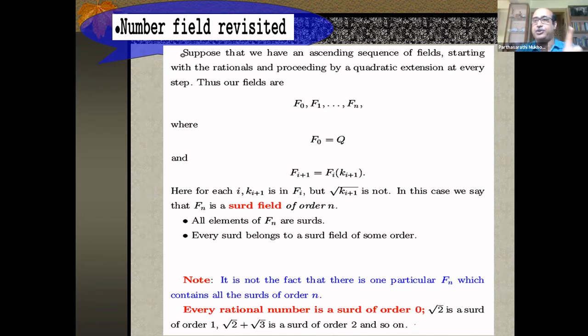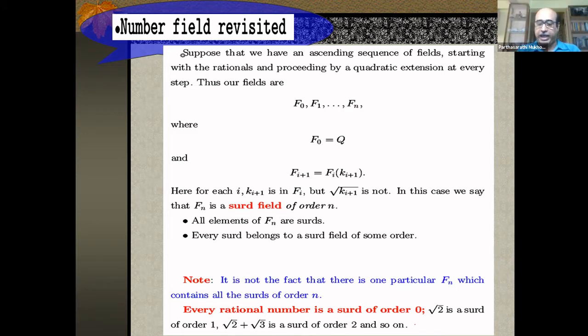Connecting between geometry and algebra. So algebra tells me that this is a construction that I can have here. So root 2 is a sort of order 1. Root 2 plus root 3, that's a sort of order 2. See, that's a number that is neither in the field of this tower of root 2 nor in the tower of root 3. Right? So on and on and on.